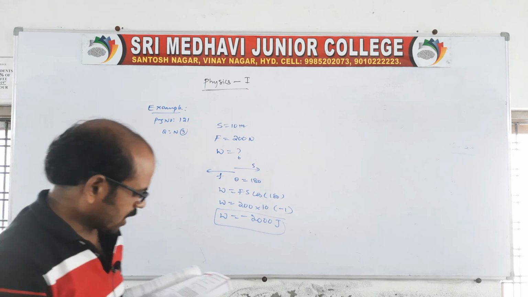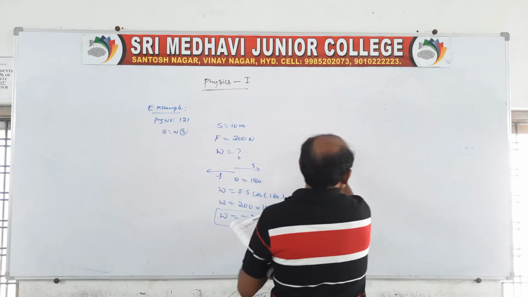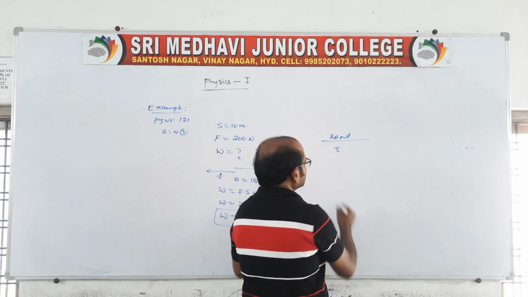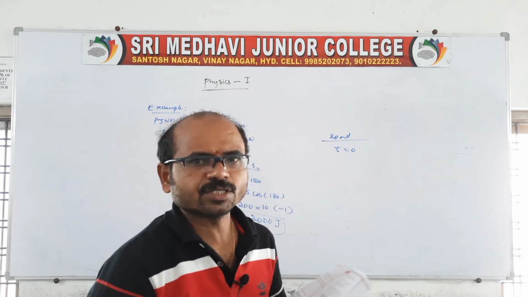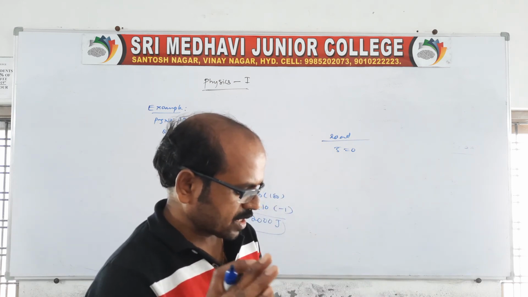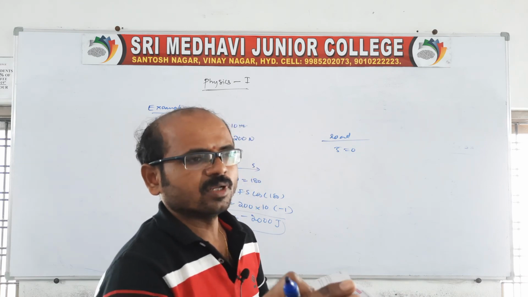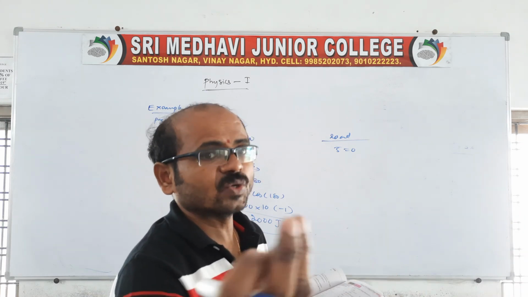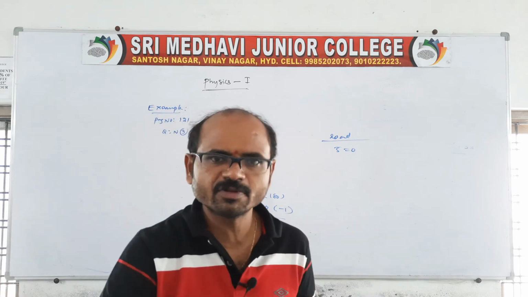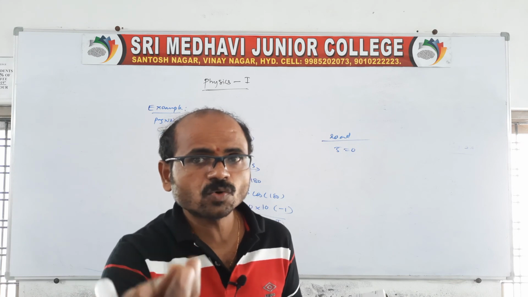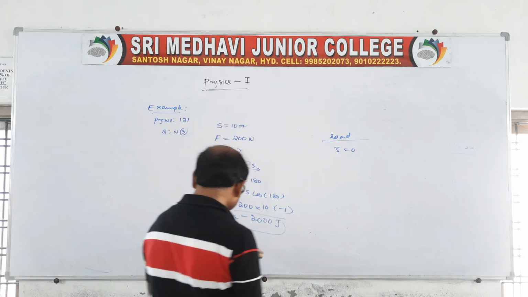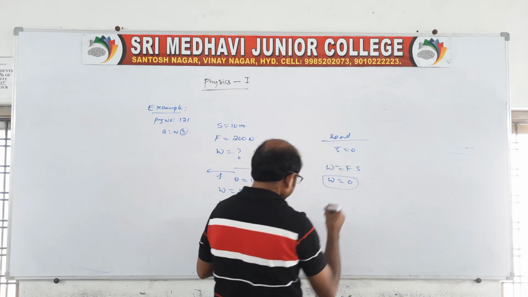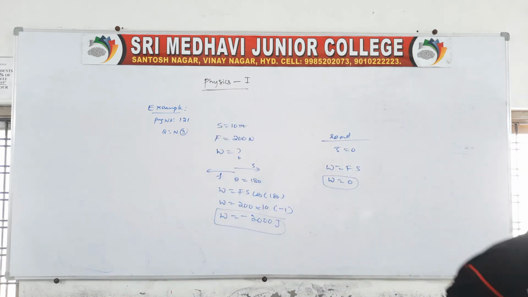However, the road undergoes no displacement, because the cycle is moving on the road, and the road will always be there. When the vehicle is moving on the road, the road's displacement is 0, therefore work done, which is Fs, is equal to 0.